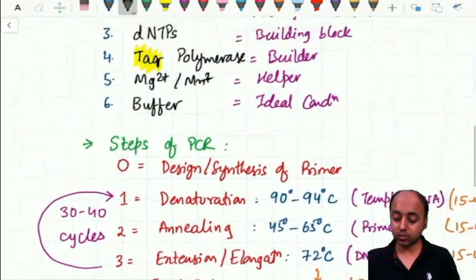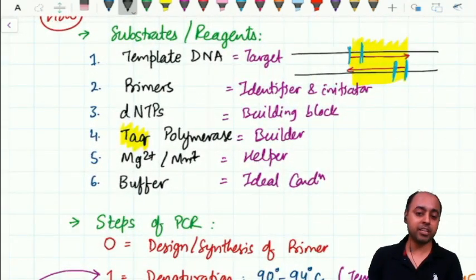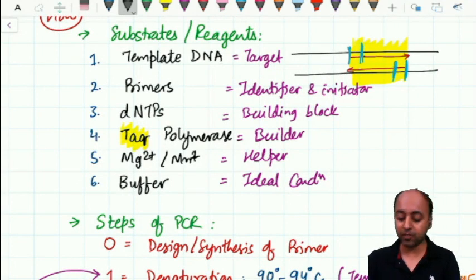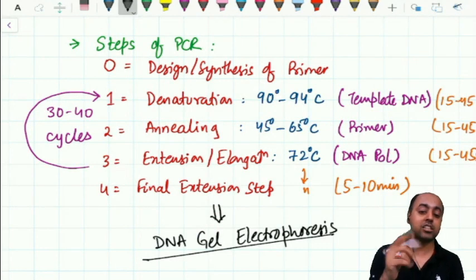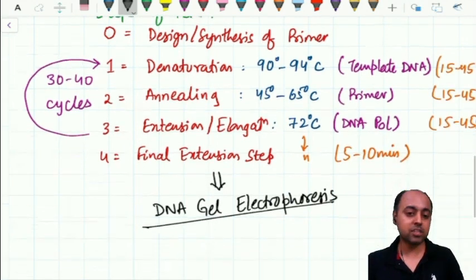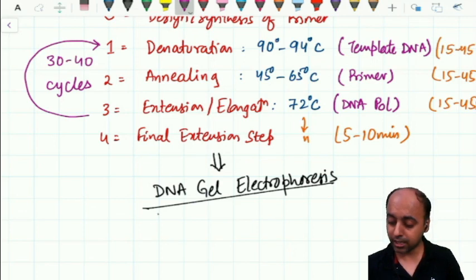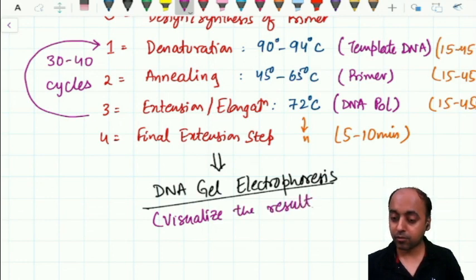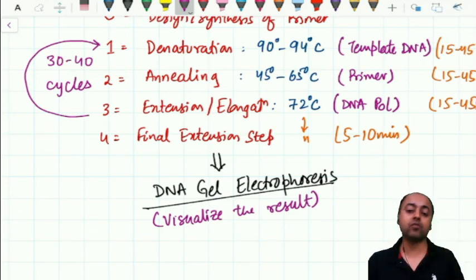Alright, so let's do the quick recap for PCR. Substrates, 6 substrates: the template DNA, the primer, dNTPs, Taq polymerase, magnesium or manganese, and buffer. Steps of PCR: first, design and synthesize the primer, then carry out the denaturation, annealing, extension. This is one cycle. Repeat the cycle 30 to 40 times, and then we do the final extension step. The PCR is complete. We visualize the result using the DNA gel electrophoresis.